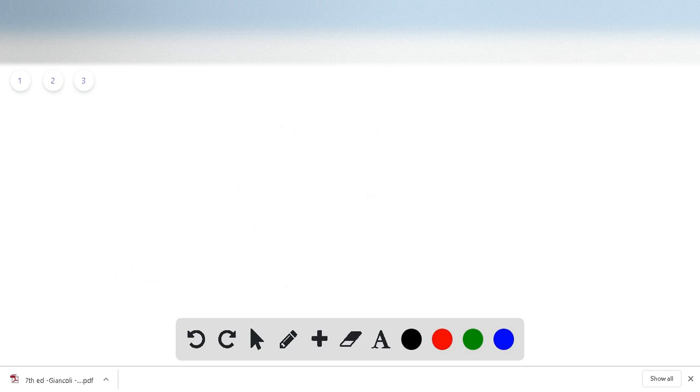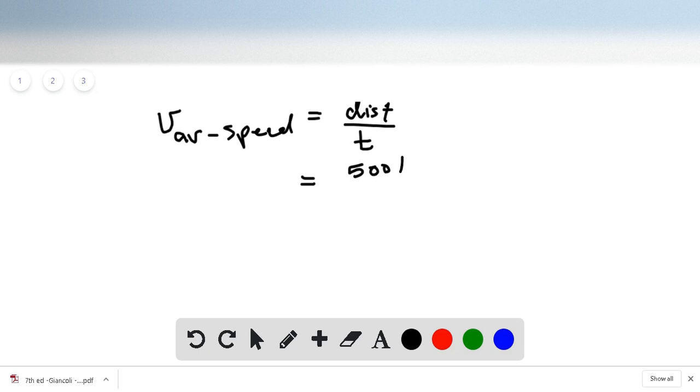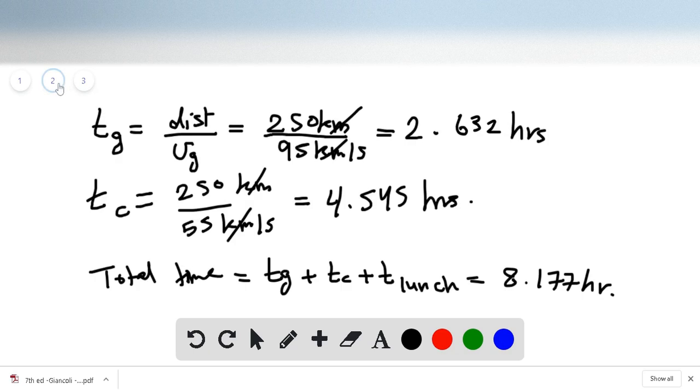So back to our calculating speed. So v average speed is the total distance traveled over the time, and this distance is 500 kilometer, right? And what did we calculate the time to be? 8.177 hours.